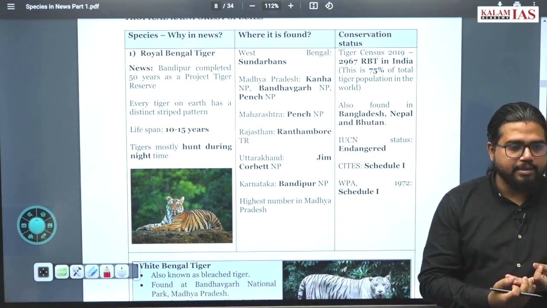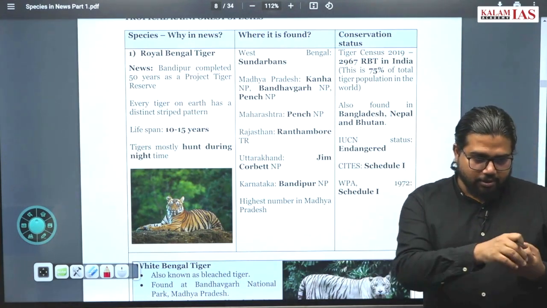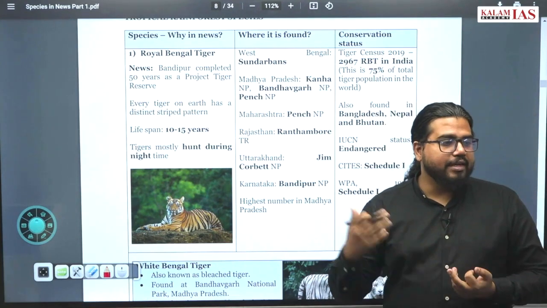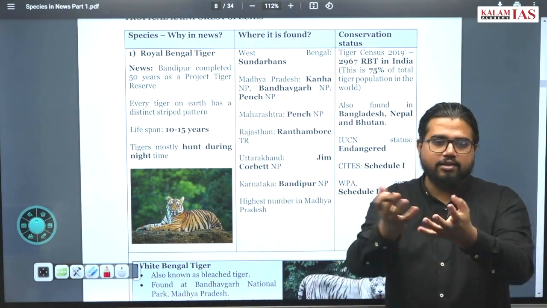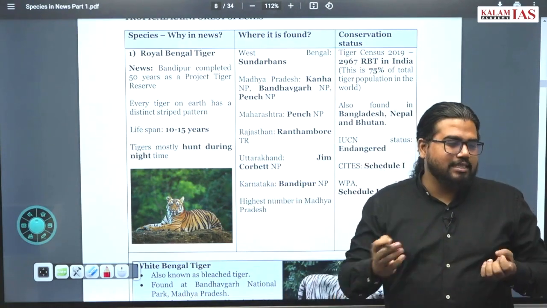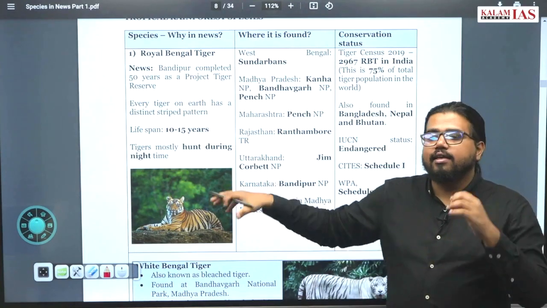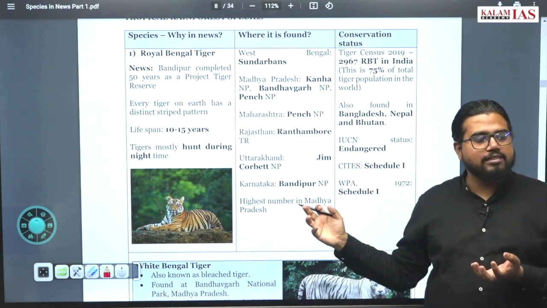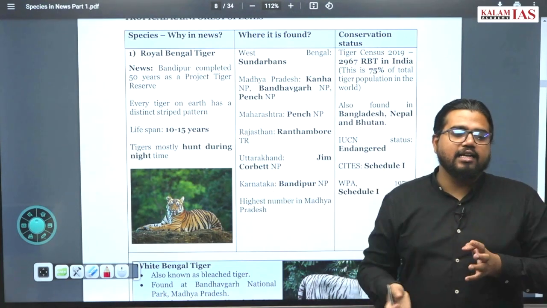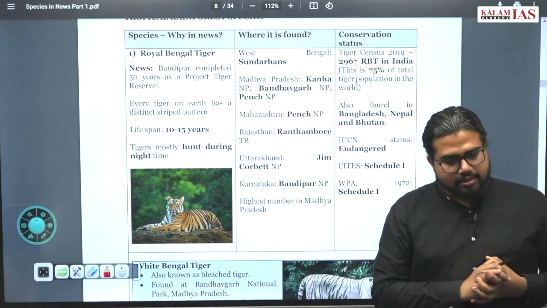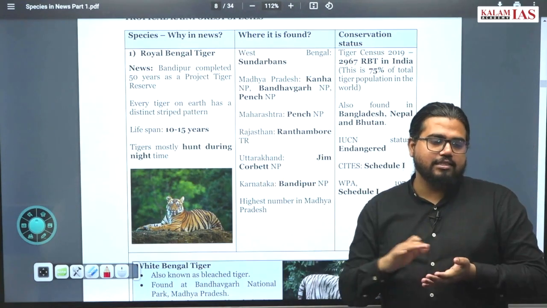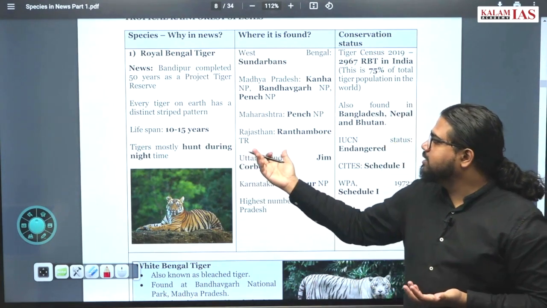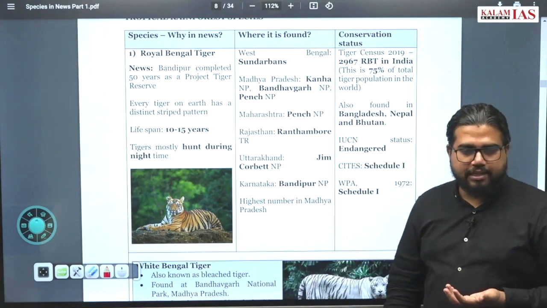Another, more efficient method is taking the DNA. We already discussed a question on environmental DNA in the Saturday classes. Environmental DNA means that if some animal lives in an area, there will be some hair, nails, or other parts of the animal that have fallen in the area. We collect these DNA samples from the area, do the analysis, and find how many species exist there. It also helps in finding species biodiversity in these regions. Now, tigers mostly hunt during the night time. They have a lifetime of 10 to 15 years.